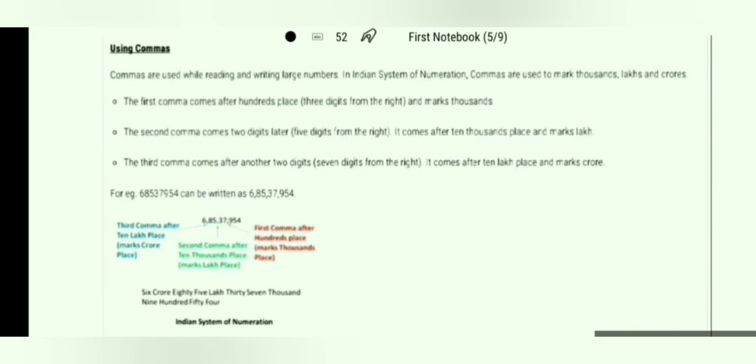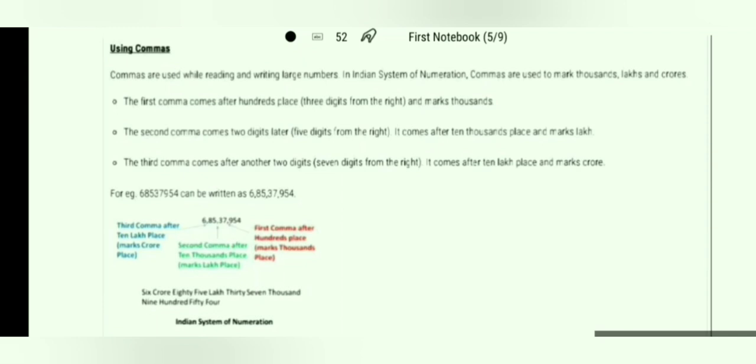Now we will come to the next topic, that is using commas. How to use commas? Here we will see large numbers in the Indian system of numeration. In this one, commas are used to mark thousand, lakhs and crore. If you start, the first comma comes after the hundreds place, that is 3 digits from the right, and marks thousand.